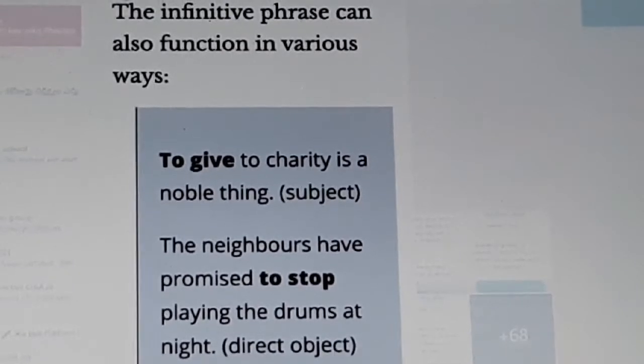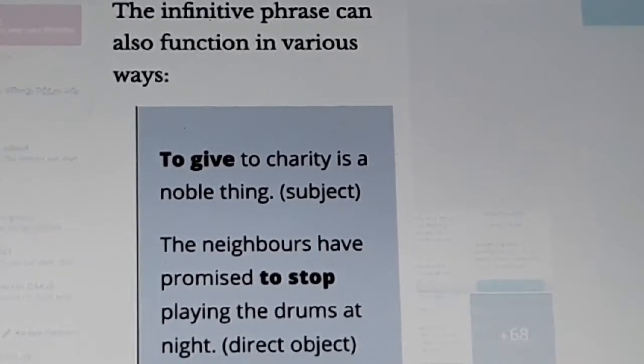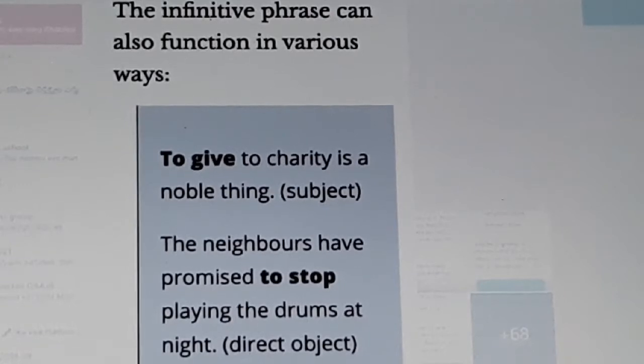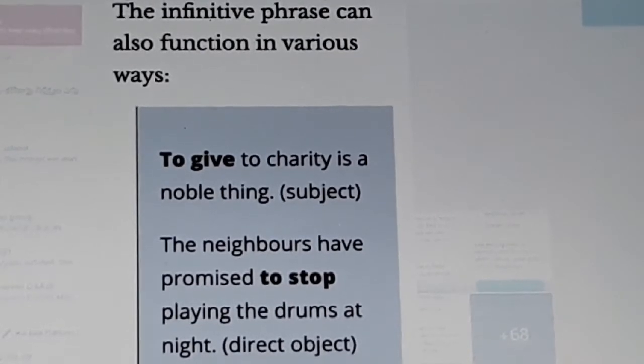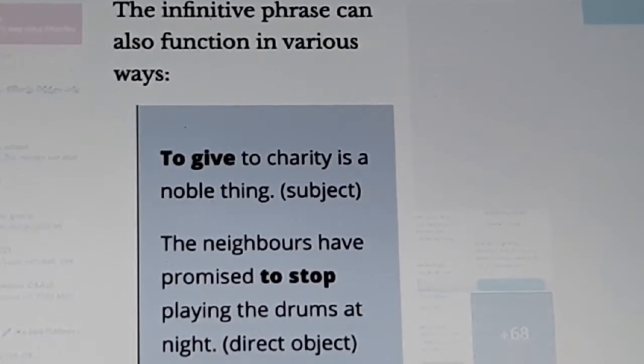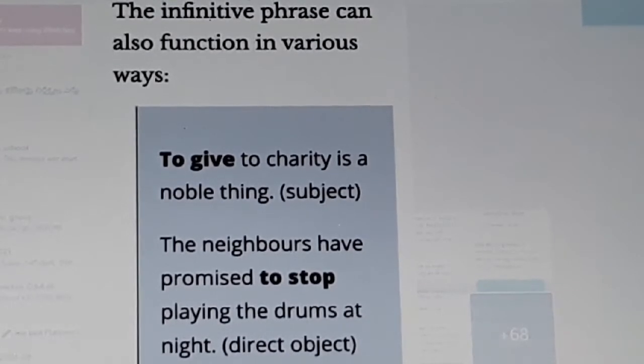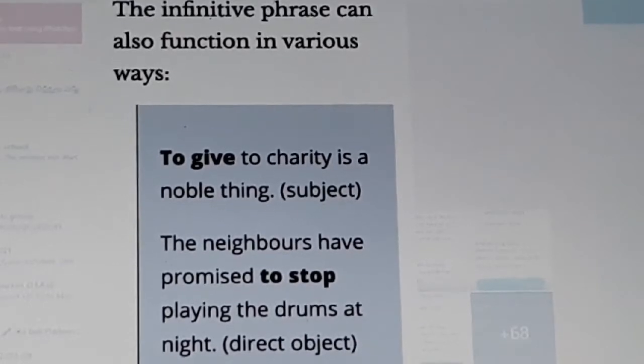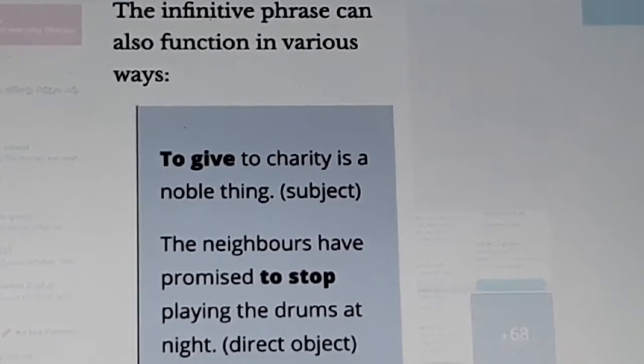The neighbors have promised to stop playing the drums at night. Here, to stop is the direct object. Okay. An infinitive phrase can function in various ways.